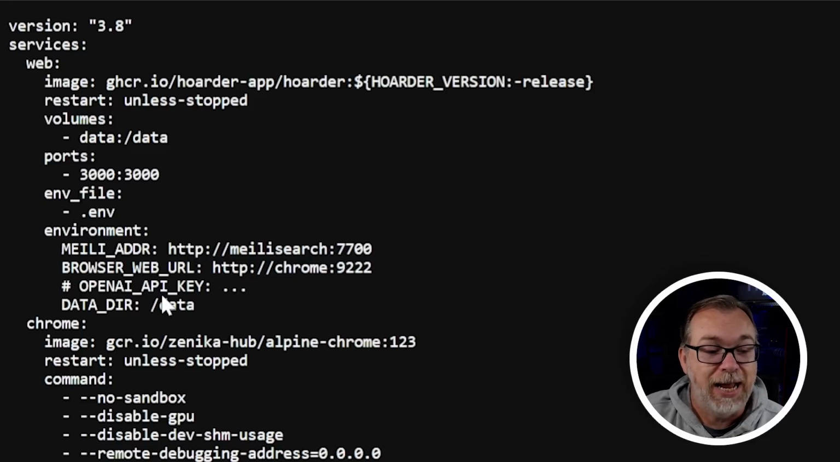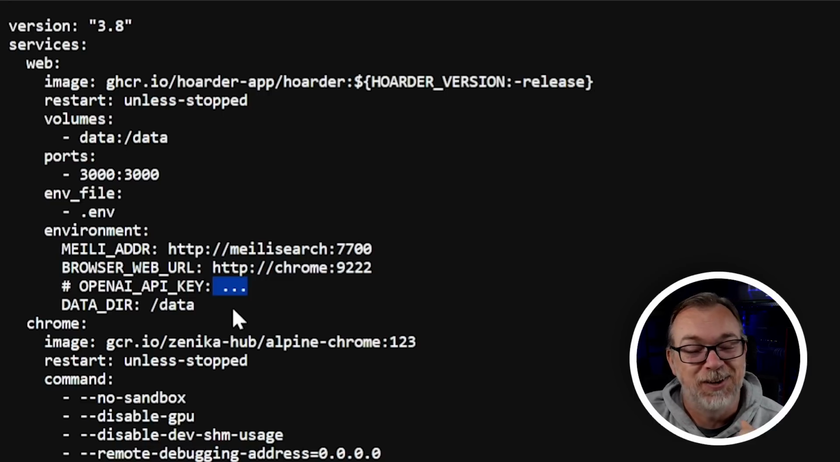We've got an OpenAI API key. This, if anything, should be what's in that env file. I don't know why it's here. And of course, to use that, we would uncomment that and then put the OpenAI API key right there. We've got a data directory of /data. I don't know why they would want to give you the option to change that. It doesn't make sense to me, but they've been doing some weird things here with this Docker Compose.